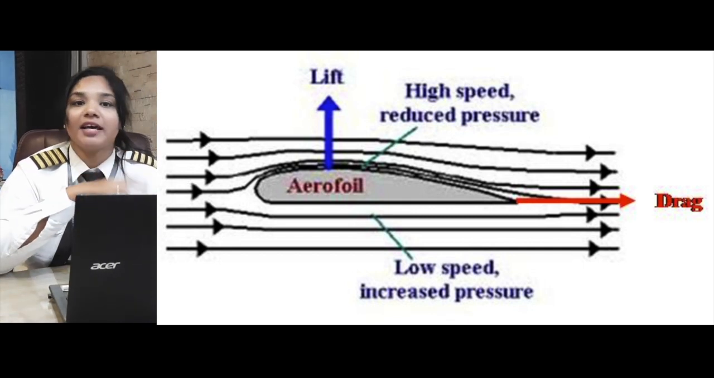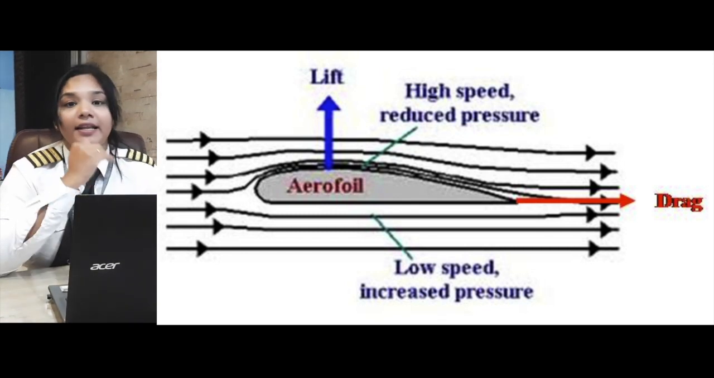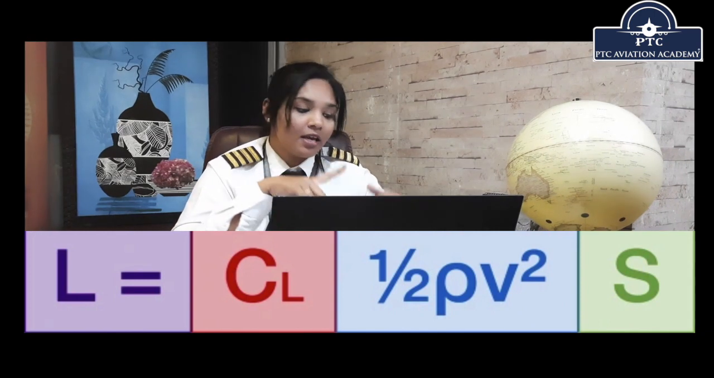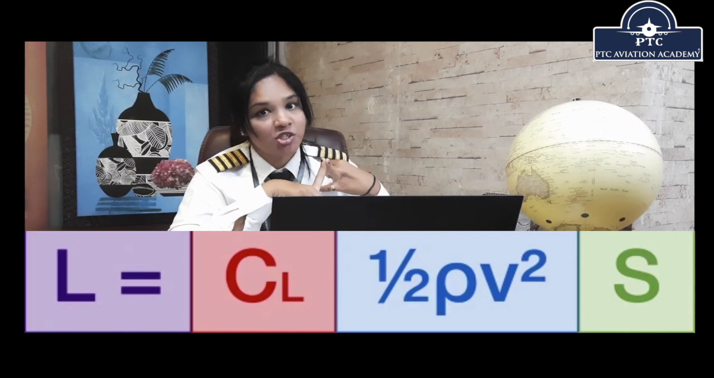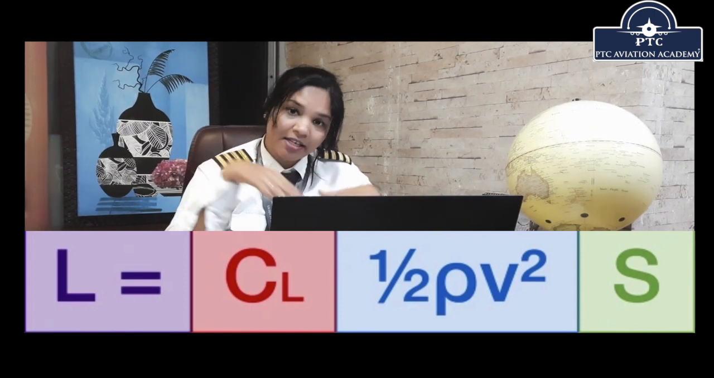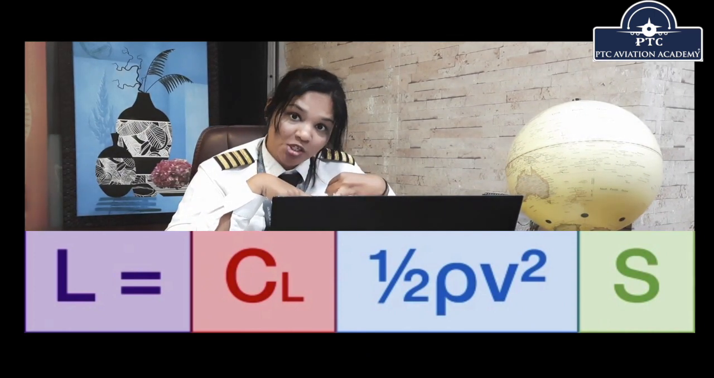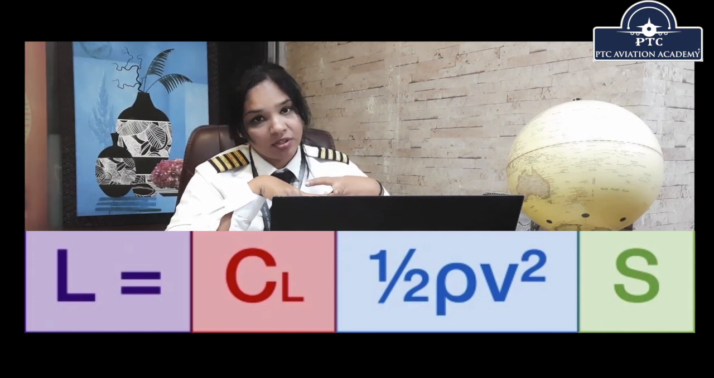Lift is not just dependent upon the pressure difference. Another word for this pressure difference is coefficient of lift. And lift is dependent upon three things basically: the coefficient of lift, the dynamic pressure, and the wing surface area. The more the surface area, the more the lift created. The more the dynamic pressure, the more the lift created, and the more the pressure differential, the more the lift created. So this is basically how lift is generated in an aircraft.